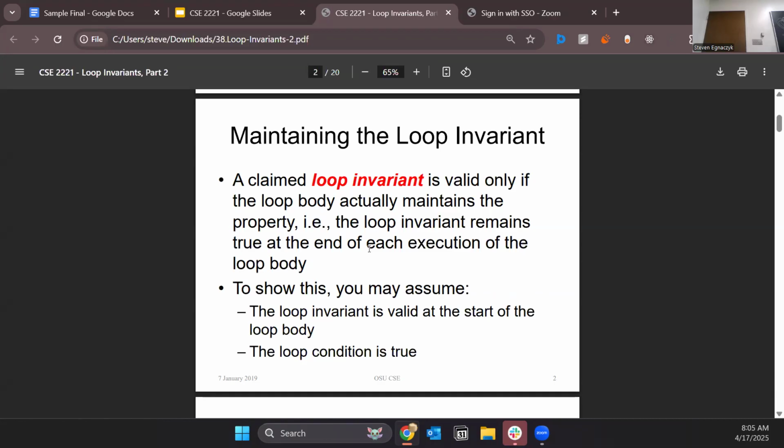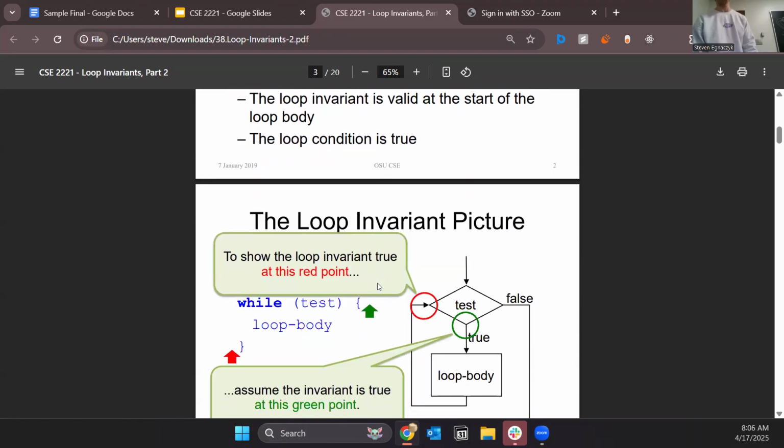So here, as well as the loop condition is true, which means that you will actually enter the loop. And because we did not change it, it will be true here. So it's a lot of assuming that something is going to be true because it was true before. And because it was true before, it's true after, and it's true elsewhere. It's a lot of mathematical induction, it's like inception, basically.